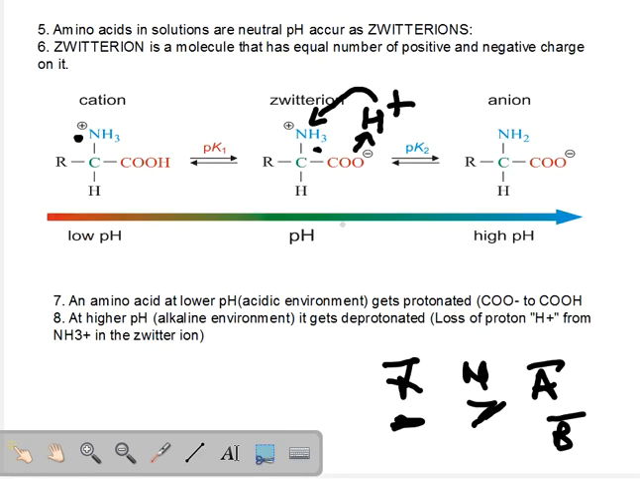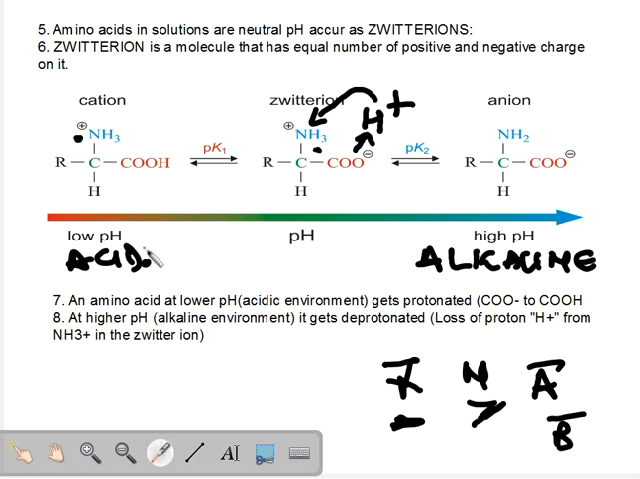So what do we get? At neutral pH, we get an amino acid which acts as a zwitterion. It has one positive charge and one negative charge. Equal positive, equal negative charge. Any molecule that has equal positive and negative charge is called a zwitterion. So amino acids at neutral pH act as zwitterions. But what happens when an amino acid finds itself in an acidic environment? At low pH, the environment is acidic, and when the pH is high, the environment is alkaline or basic.